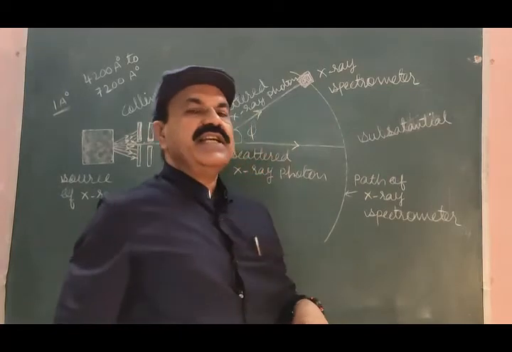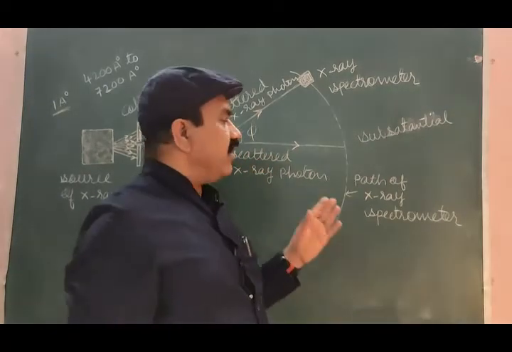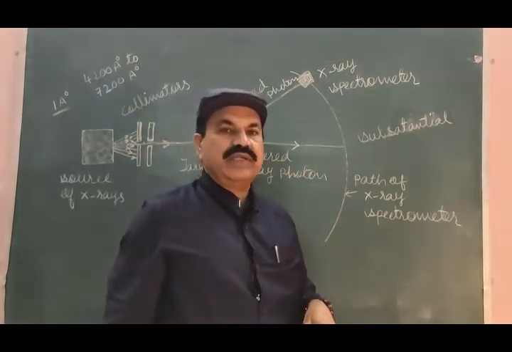It has the substantial portion of the incident photon.